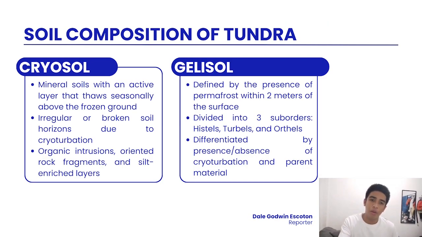Let's move on to the soil composition of tundra. So for the gelisols, it is a mineral soil that has an active layer that thaws seasonally above the ground. It is a regular broken soil horizon due to cryoturbation. Gelisols are defined by the presence of permafrost within 2 meters of the surface. It is divided into 3 suborders, which are the histels, turbels, and the orthels.